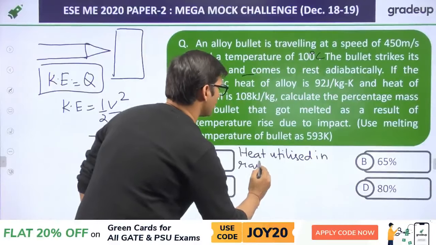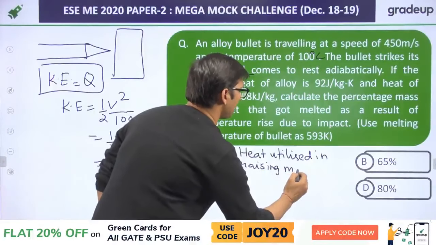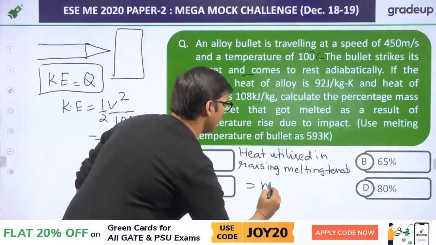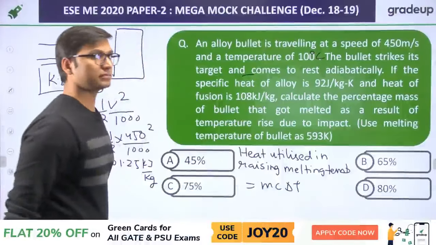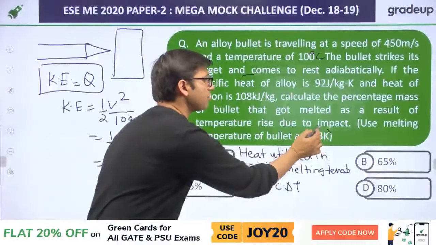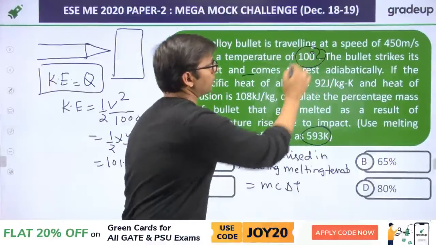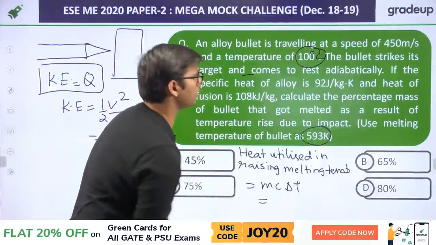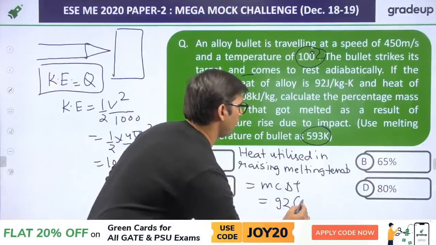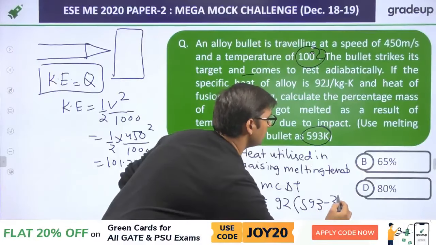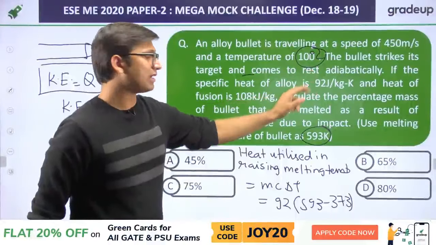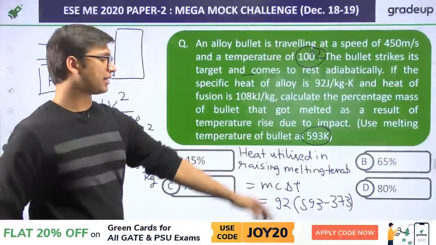raising the melting temperature will be equal to mc delta T. Specific heat is given, then delta T will be equal to what? This is the increased temperature and this is the initial temperature. So that will be equal to C, which is given to you, 92 into 593 minus 373. Because it is 100 degrees Celsius, you have to convert it into Kelvin. So that will be 373, 593 minus 373.